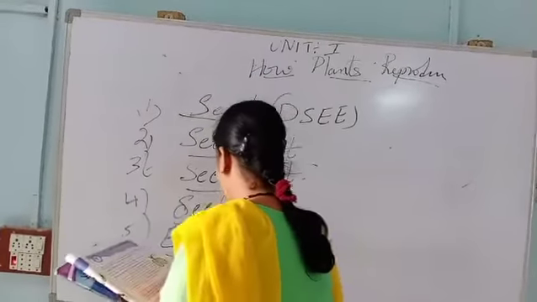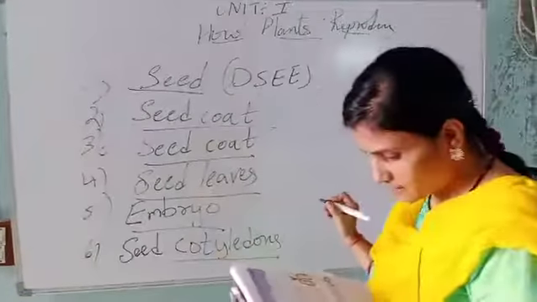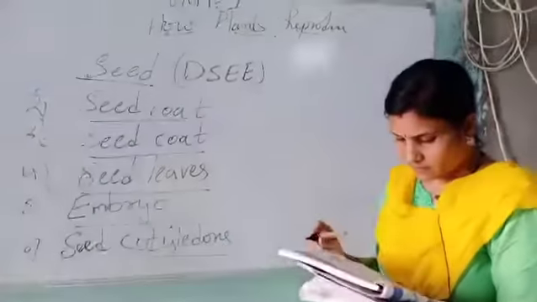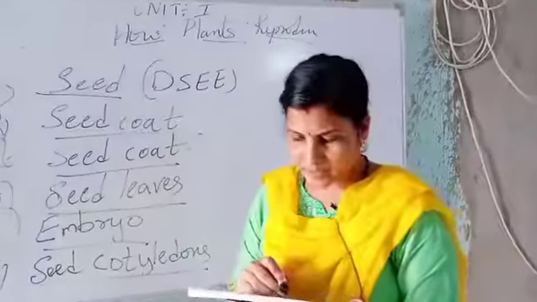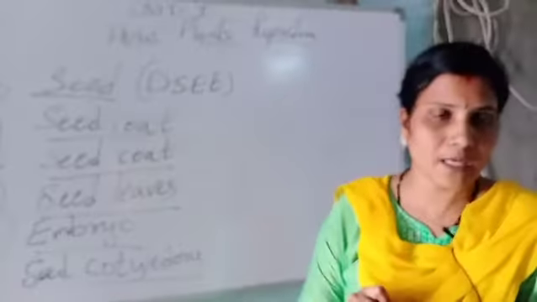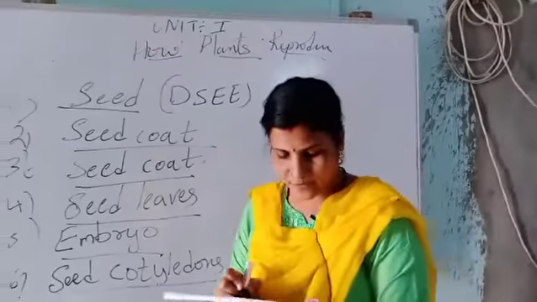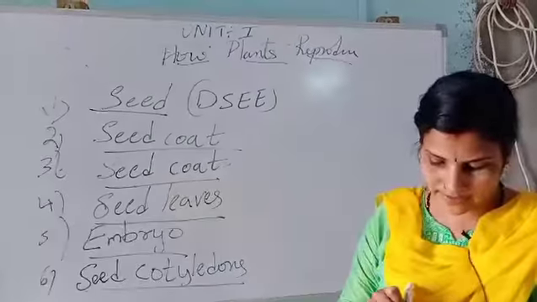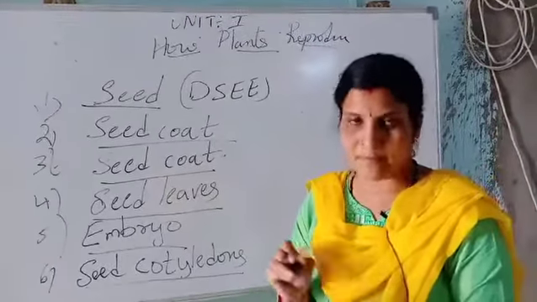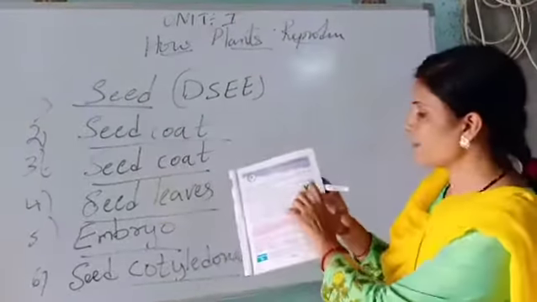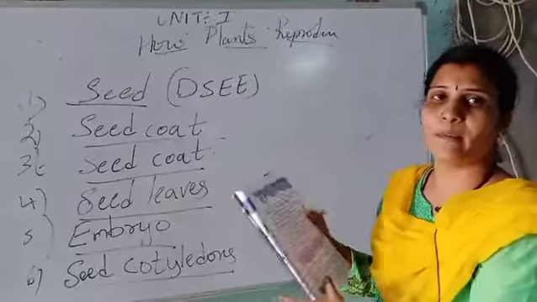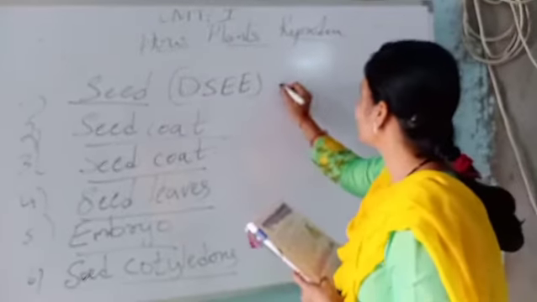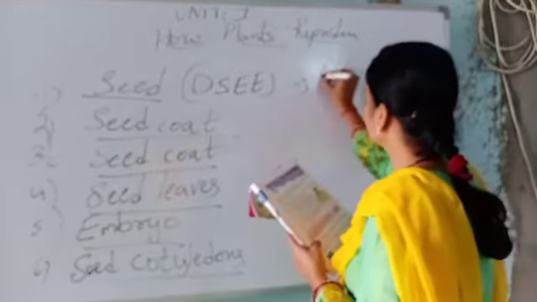Then again I will repeat: inside the seed there is a cream color embryo, which has two swollen seed cotyledons. The embryo is a baby plant, it becomes a baby plant. The seventh one is also embryo.